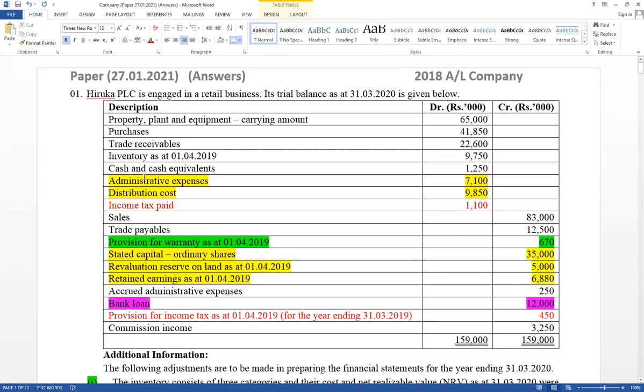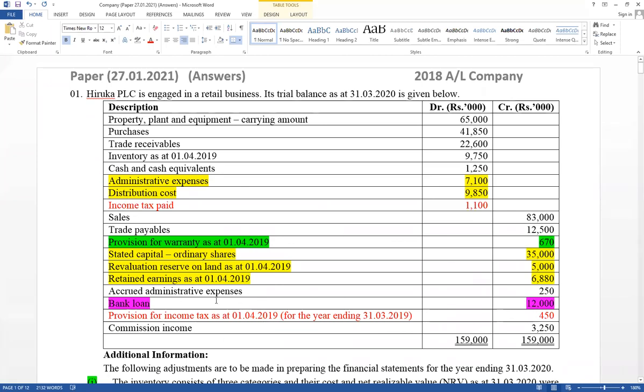Provision for warranty opening balance is given. Think about it. Property, plant and equipment carrying amount is given. Important. Income tax paid amount is given, total value at once. And bank loan is given, obtained at end of the year. Loan also should be separated into current and non-current liability. And expenses have been given as total value, administration and distribution cost all recorded. Therefore, those should be included as a balance brought forward.